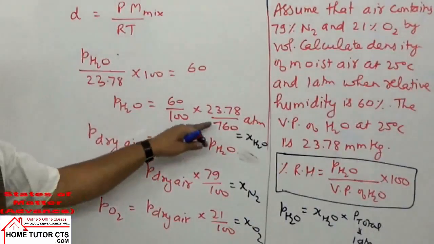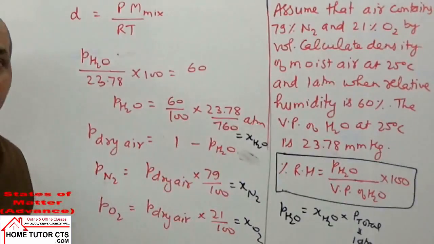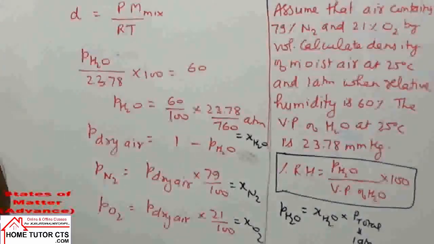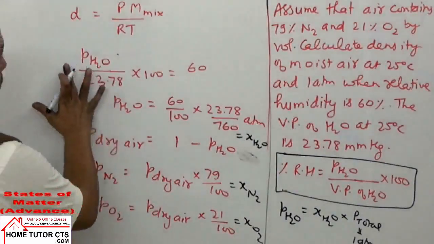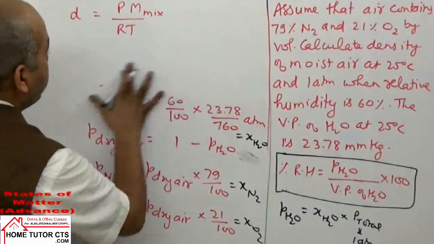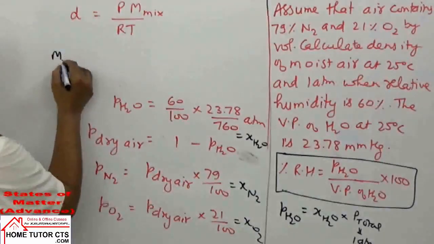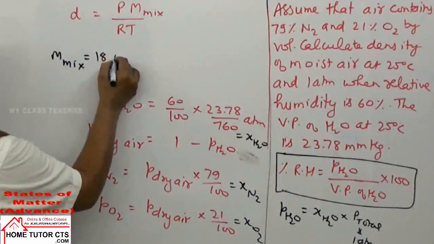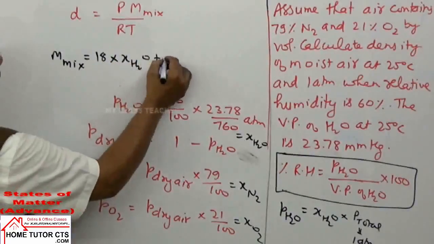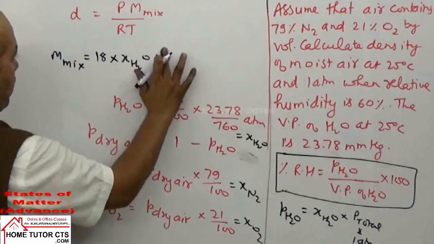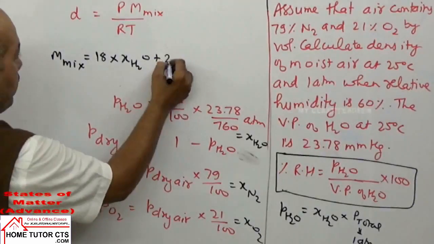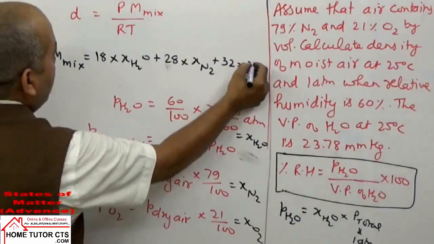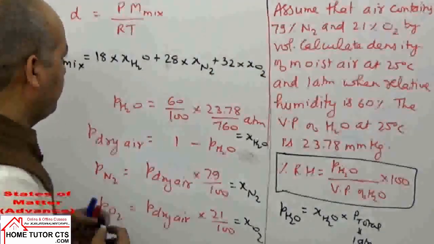From the knowledge of the mole fraction of each component in moist air, we can find the average molar mass. So what is M mixture of the moist air? It is 18 into mole fraction H2O, plus 28 into mole fraction of nitrogen, plus 32 into mole fraction of oxygen.